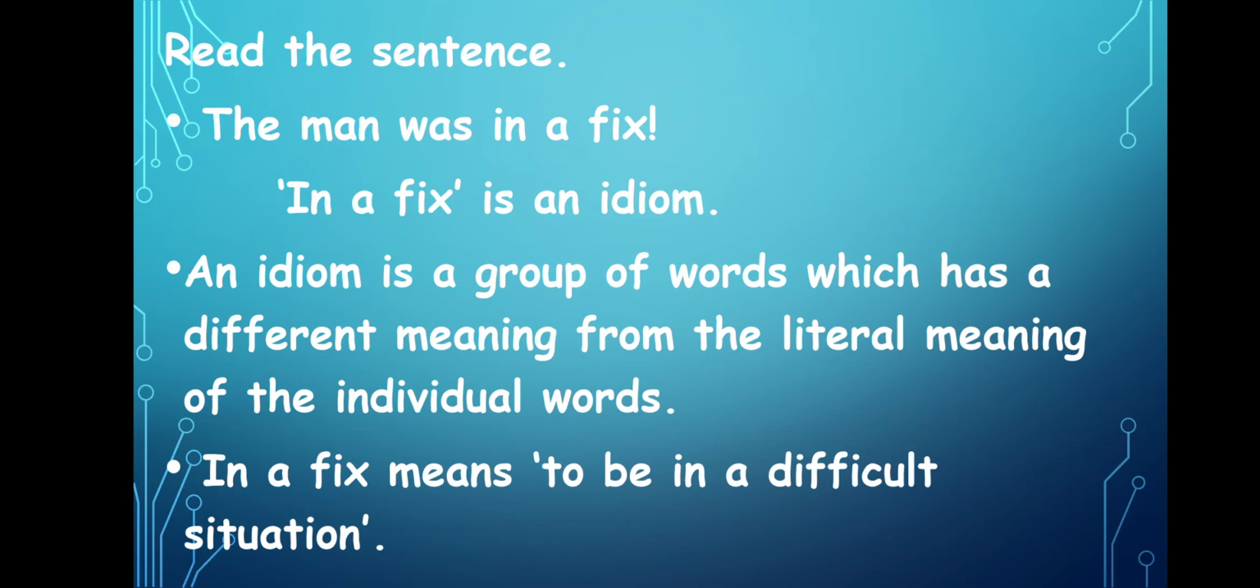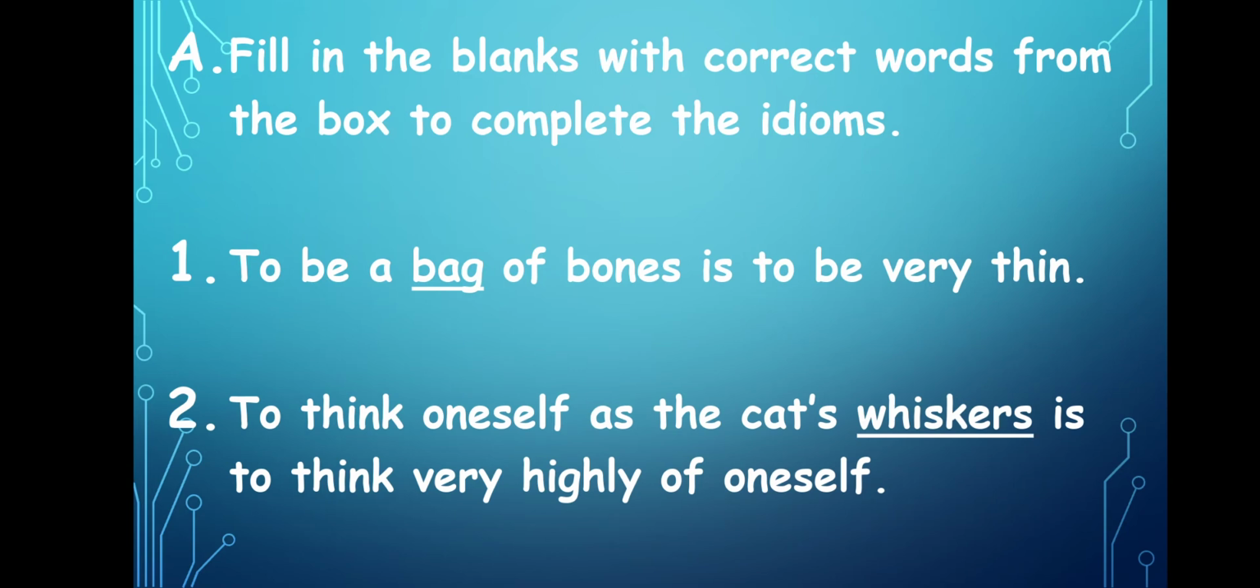So, in this section, we have two exercises about idioms, and so let's look at it. The first section: fill in the blanks with the correct words from the box to complete the idioms. In the box, we have five words: bird, circle, whiskers, bag, beggars. So we have five questions.